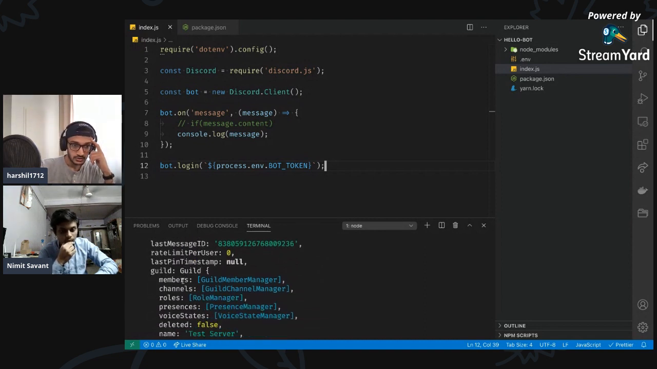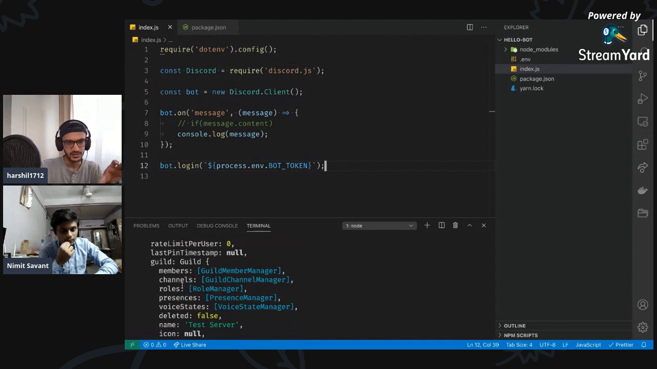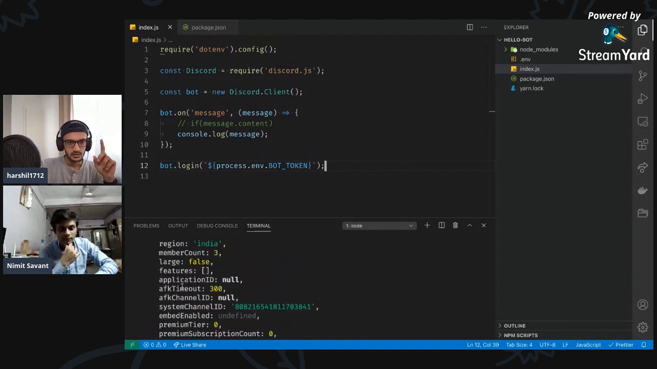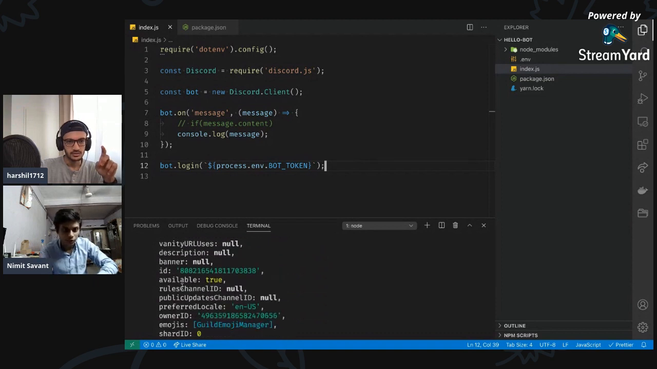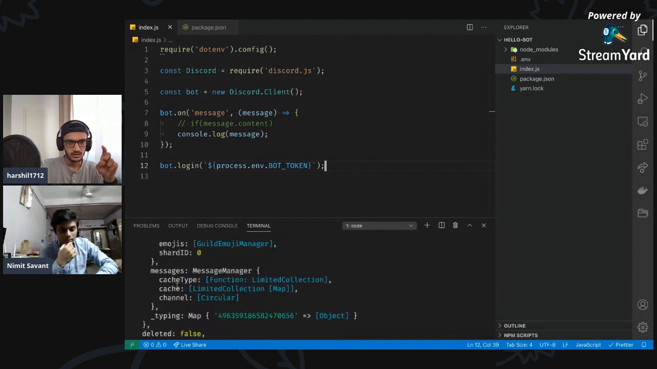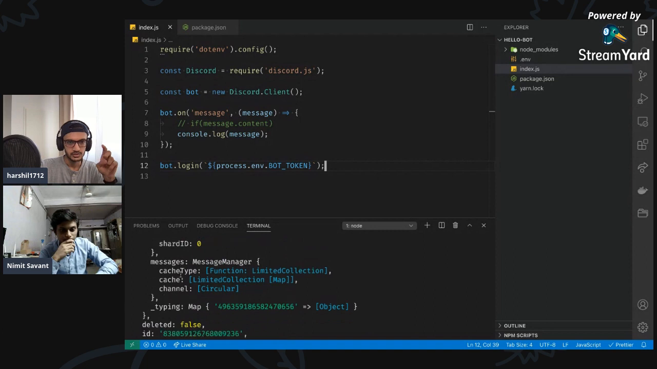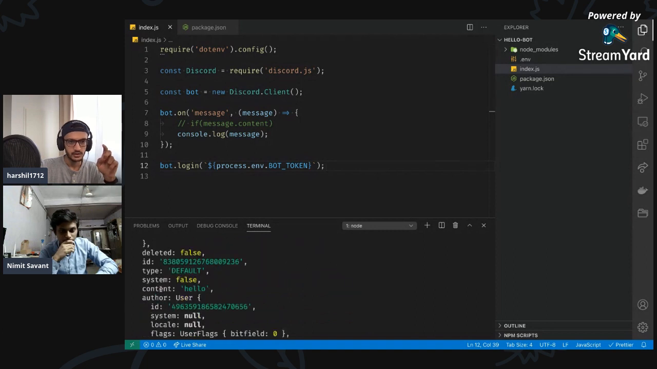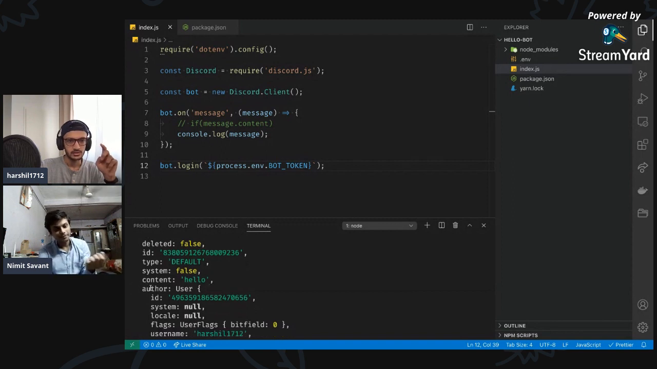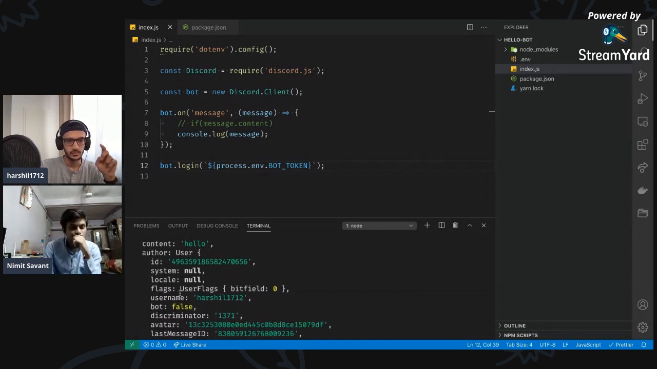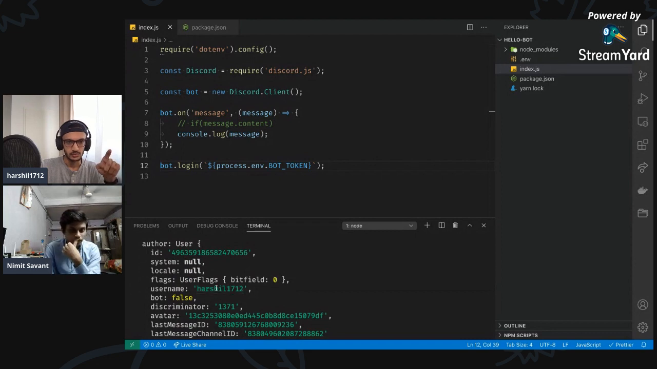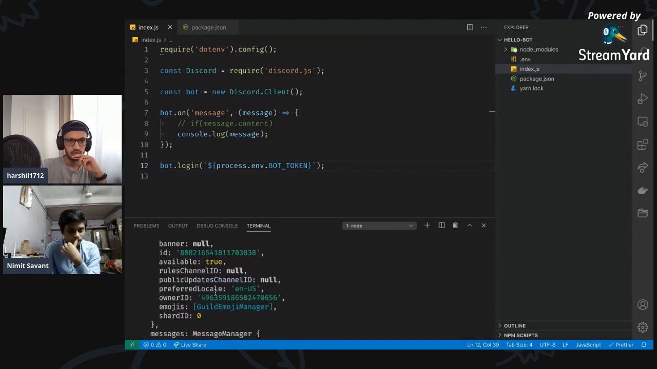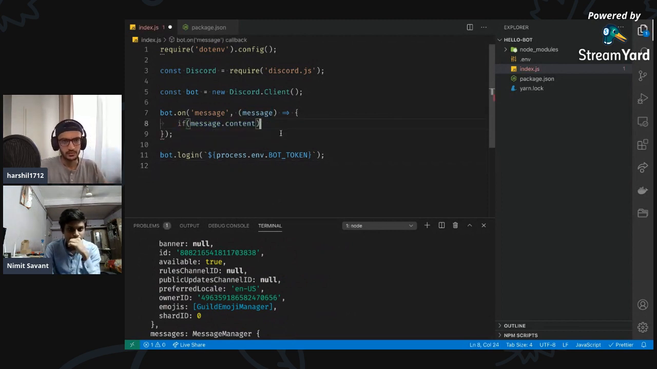The members. Okay, so we got the guild object here as well. Exactly, so we can access the guild members from the guild object. And then we have messages, deleted content. So this is what we wanted to use, right? Content. And this is the author, so this is basically the user who sent the message. Yes, I can see my username over here. Nice. Okay. So coming back to our bot, we were checking something, right?